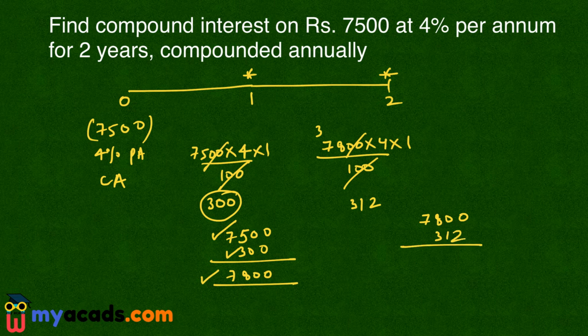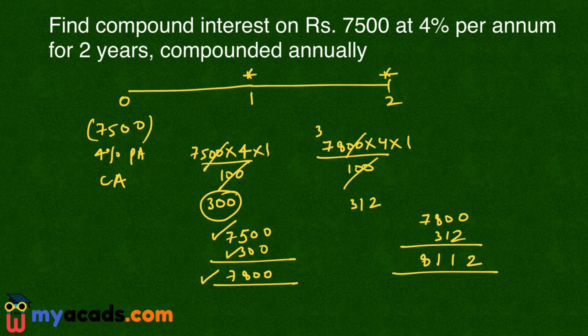So the total amount will become 2 plus 1, 8 plus 3 is 11, 1 carried 8. 8112 is the amount that I will get after 2 years if the rate of interest is 4% per annum compounded annually. Now in this question I have to find the compound interest.